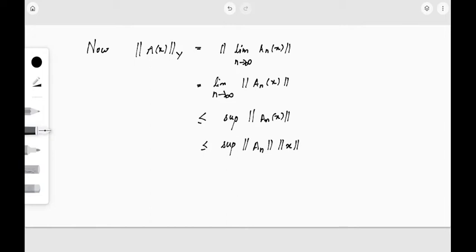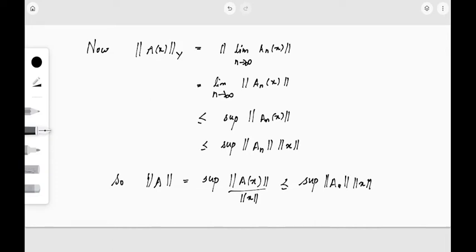By the definition of the norm, the norm of any linear operator was defined to be the supremum of norm A of x by norm x. Here norm A of x is less than or equal to supremum norm A_n into norm x, divided by norm x.